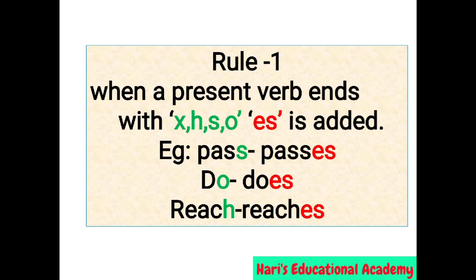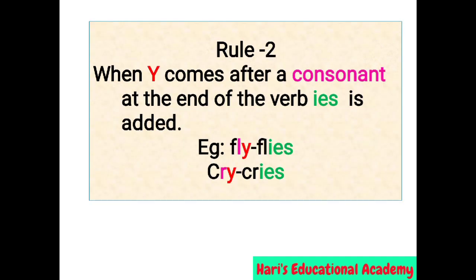Rule 1. When a present verb ends with x, h, s, o, es is added. For example, pass, passes. In this word, the last letter of the word is s. So, here we added es. Do, does, reach, reaches.